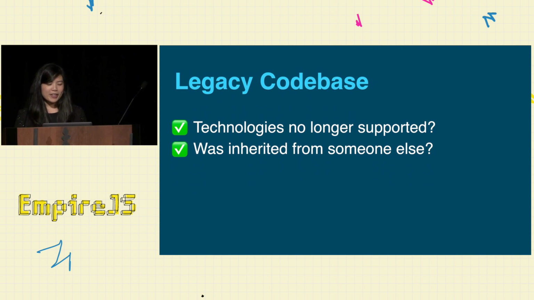So for the most part, yeah, it's inherited from someone else. The next question is, are there tests? So, wouldn't you know it, we have some tests, but we are definitely far from 100% test coverage. So there are certain parts of the app that are harder to work with than others. So yeah, with all these check marks, I am definitely working with some sort of legacy code base.